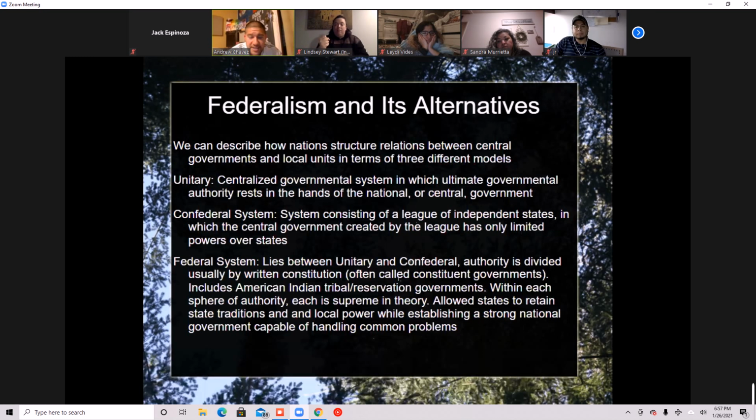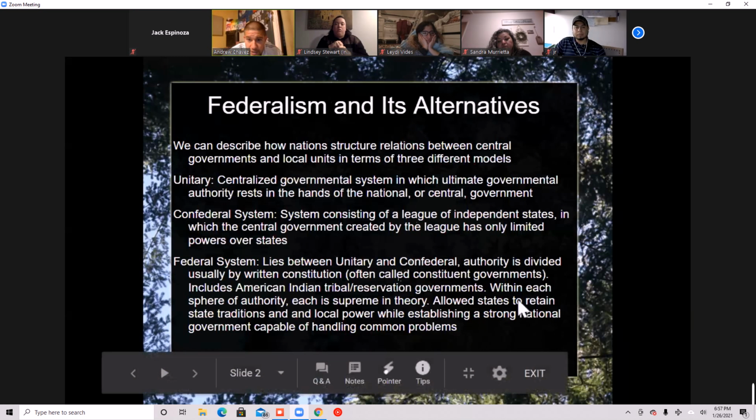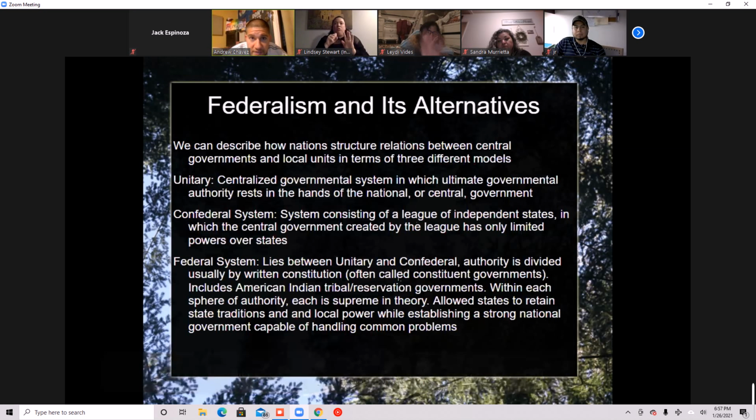But it does include the sovereignty of American Indian reservations. Within each sphere of authority, each is supreme in theory. If it falls to the states, it's the state's jurisdiction. But the national government, if it so chooses, can reign in authority. We're going to talk about that built-in flexibility in the coming slides.